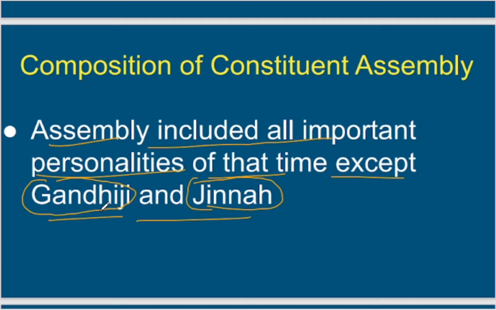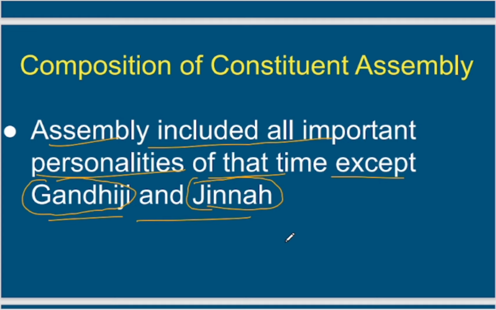Questions in UPSC, BPSC, and UPPSC have been asked by twisting the statement. A statement has been twisted like this: Gandhiji and Jinnah were part of the Constituent Assembly formed in 1946. So this is a wrong statement. They were not part of the Constituent Assembly, which was formed in 1946. This is very important since they were the center of protest, agitation, movement.